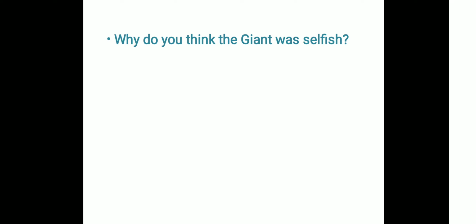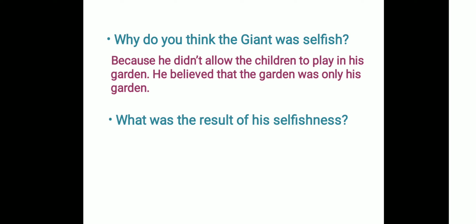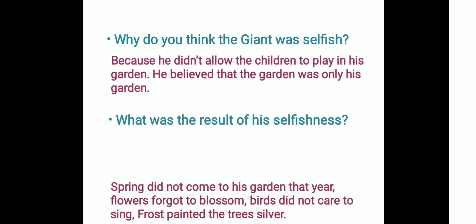Let's have a look at the answer. Because he didn't allow the children to play in his garden, he believed that the garden was only his garden. Okay. Now, what was the result of his selfishness? Now, because he had acted in a selfish way, he did not allow the children to enter into his garden. What happened as a result?